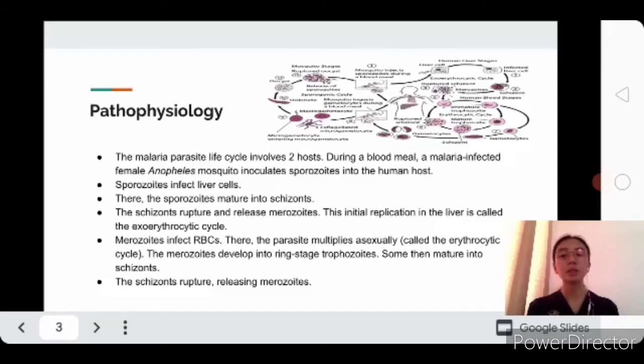Merozoites infect RBCs. There the parasites multiply asexually, called the erythrocytic cycle. The merozoites develop into ring-stage trophozoites. Some then mature into schizonts. The schizonts rupture, releasing merozoites.